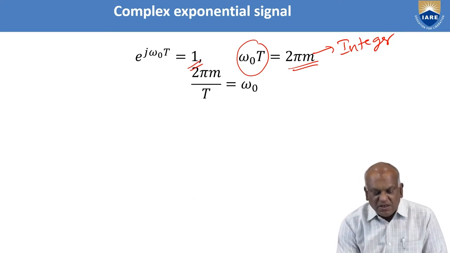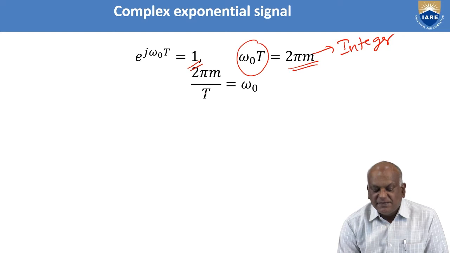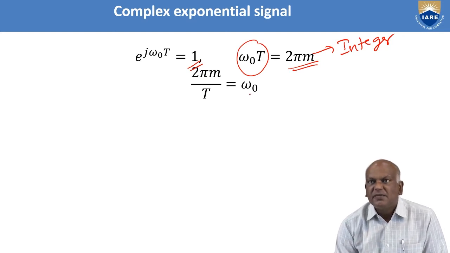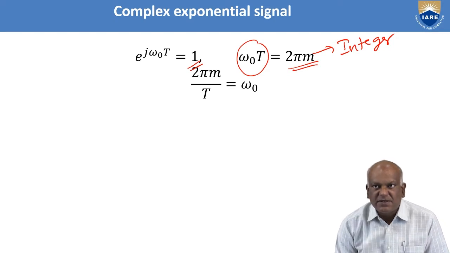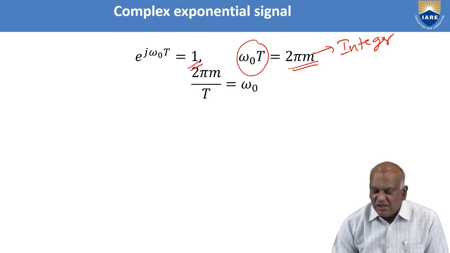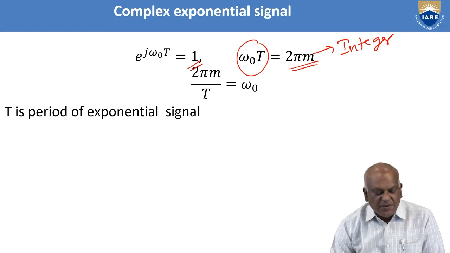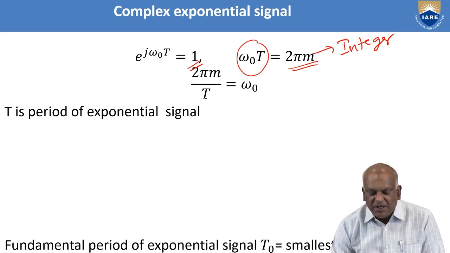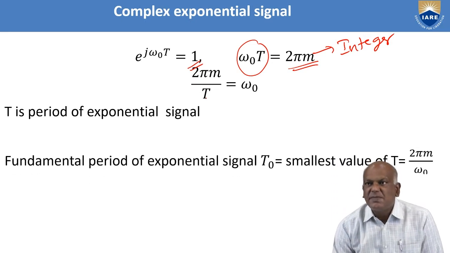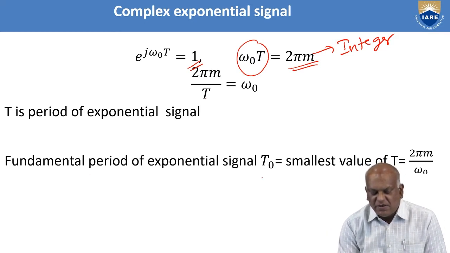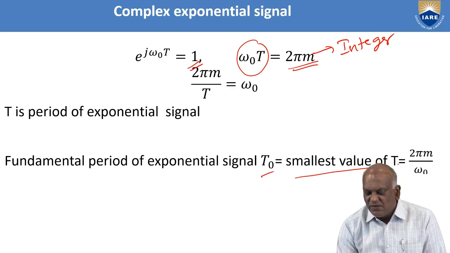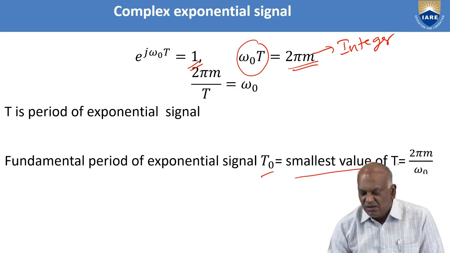According to this expression, T equals 2 pi m by omega naught, where omega naught gives the radian frequency, and T is the time period of the exponential signal. What is the fundamental time period? The smallest value of T is called the fundamental time period. The fundamental time period of the exponential signal is T naught, given by the smallest value of T.